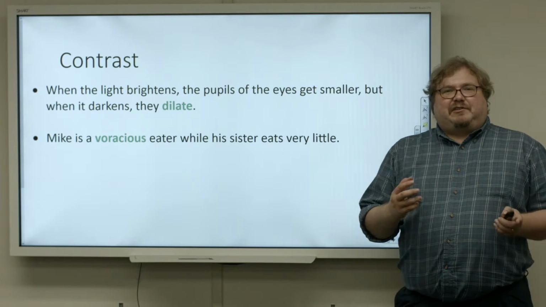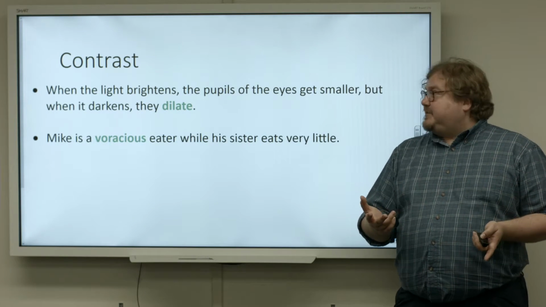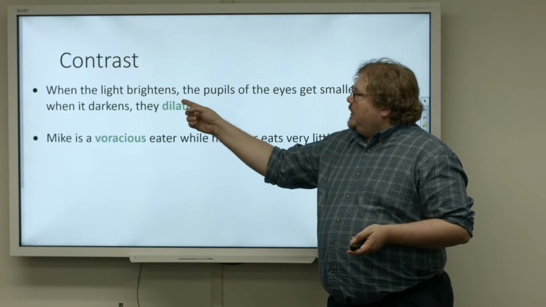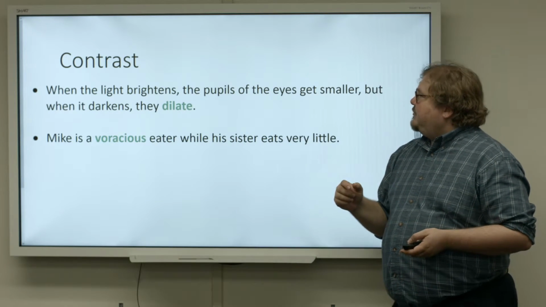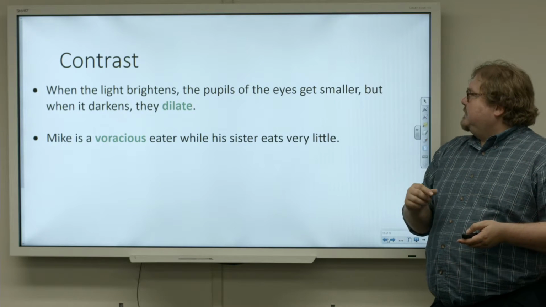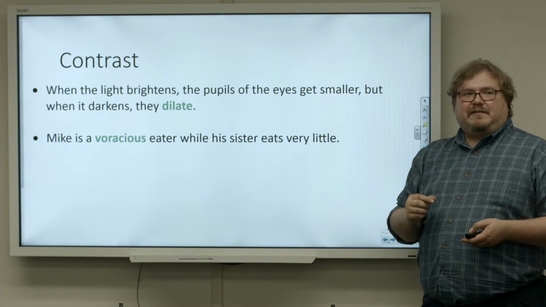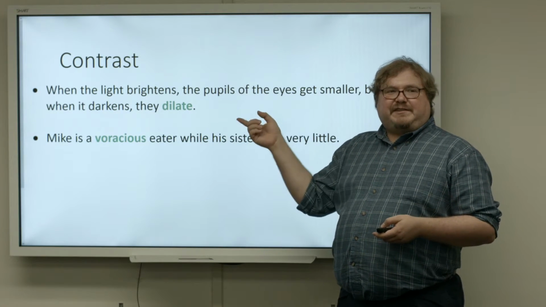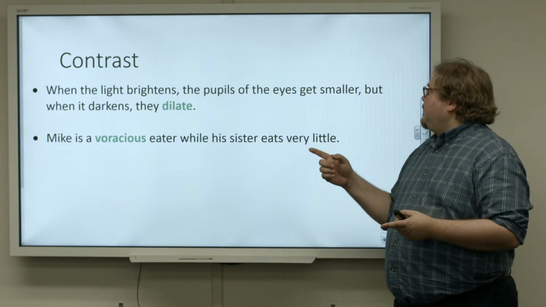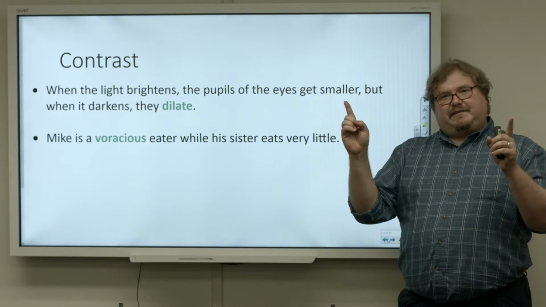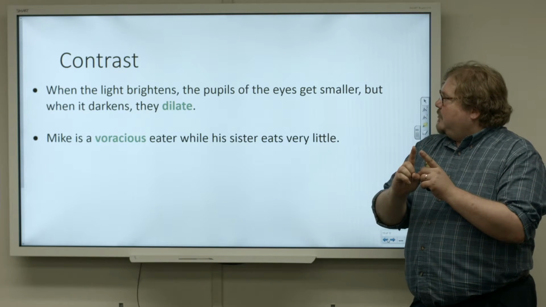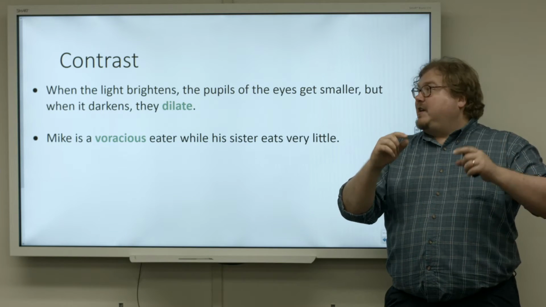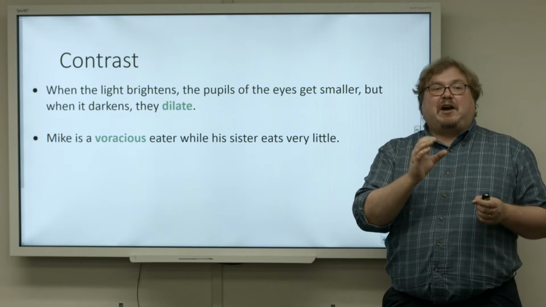There are some contrast clues that use contrast. So for example here, when the light brightens, the pupils of the eyes get smaller, but when it darkens, they dilate. So in this one sentence, I see two things happening. When it's bright, they get smaller. When it darkens, I can guess that it's the opposite, right? So dilate means they become bigger.